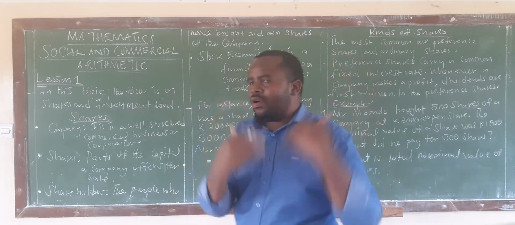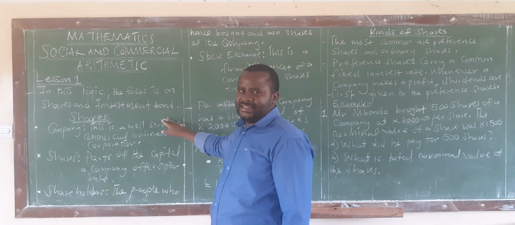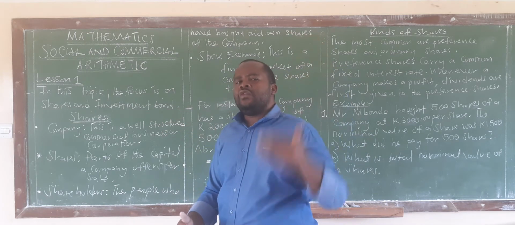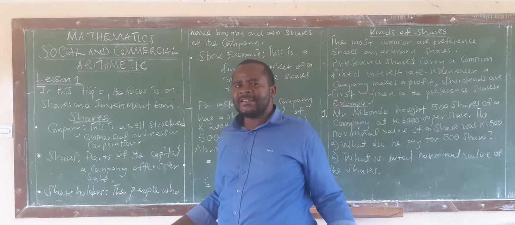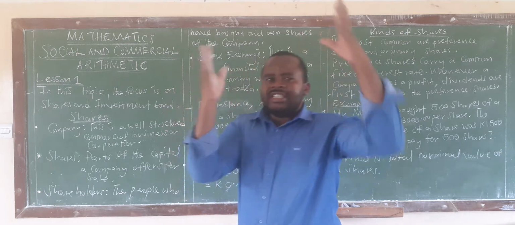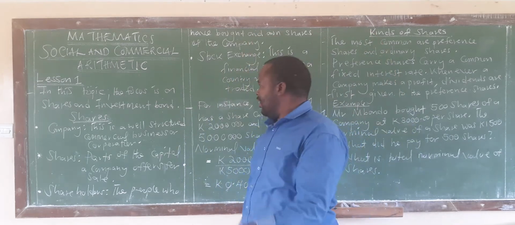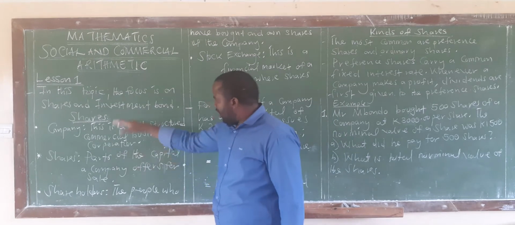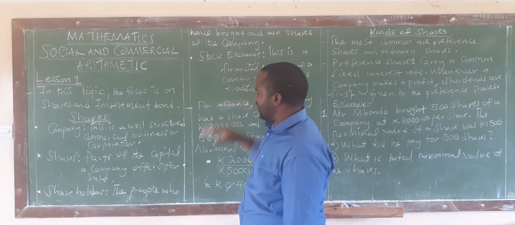You bring them on board through what we are calling shares. Alright? In this case, you divide part of your capital, if not all of it, all right, so that people can buy and later on become shareholders. All right, that's what we are saying here. All right, so we are saying these three, 4 points that I'll put on the board.